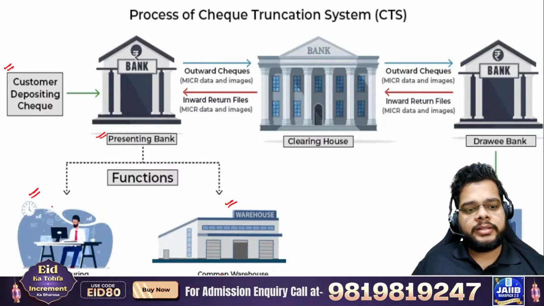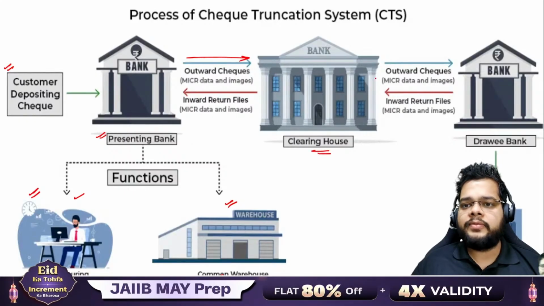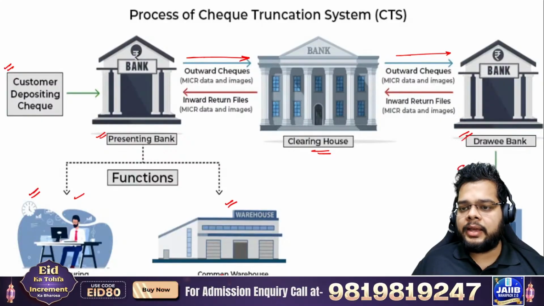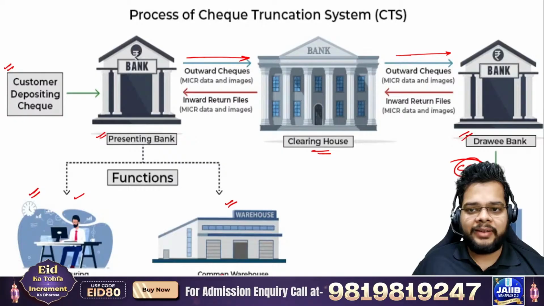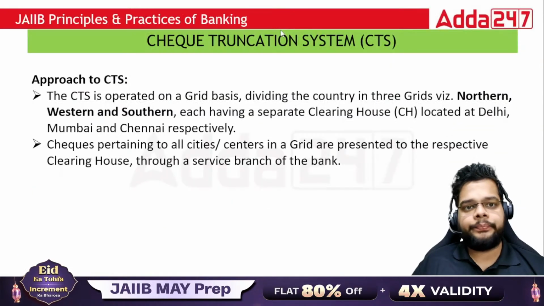After that, once you capture the data, you will be sending the data to the clearing house, which will ultimately provide the images to the drawee bank, and the drawee bank will be crediting the account of the final beneficiary. Right? So that is how the entire process moves in the check truncation system.